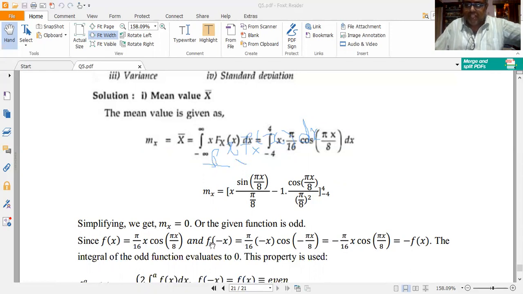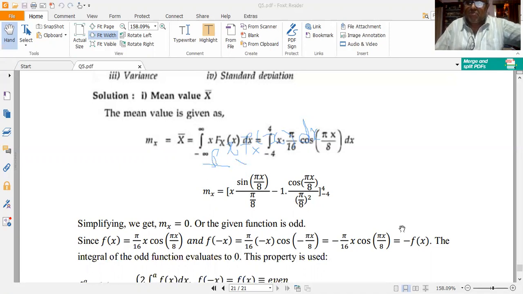That is, after replacing x by minus x on both sides of f of x, I get f of minus x is equal to minus (pi/16) x cos(pi x/8). Now if I compare f of minus x with f of x, I infer that f of minus x is simply equal to minus f of x. This means that the given function is odd, because the condition for a function to be odd is nothing but f of minus x equal to minus f of x. So if f of x is odd, then the integral of the odd function is equal to 0.